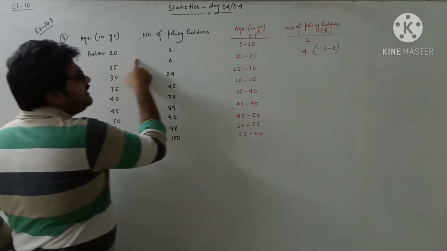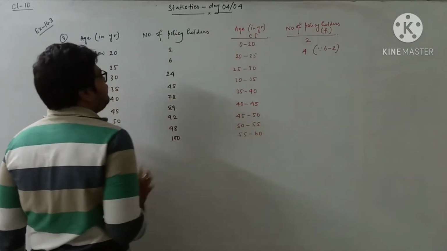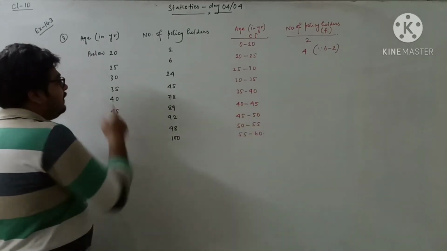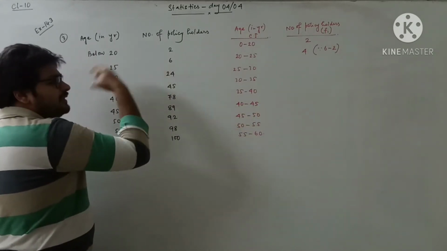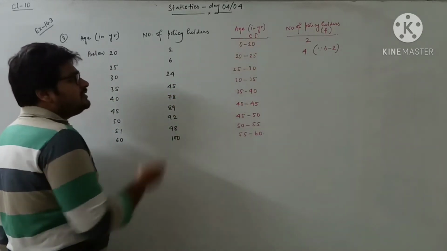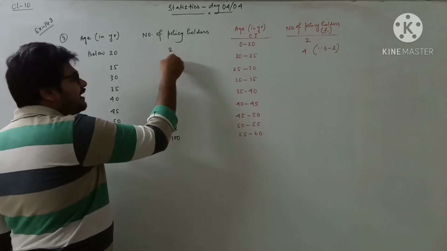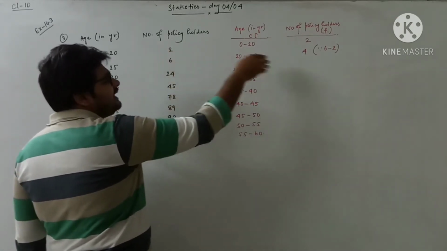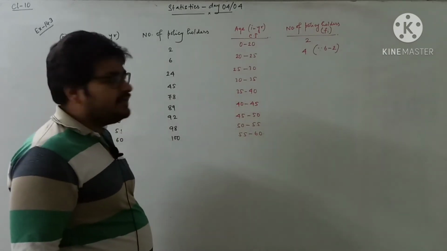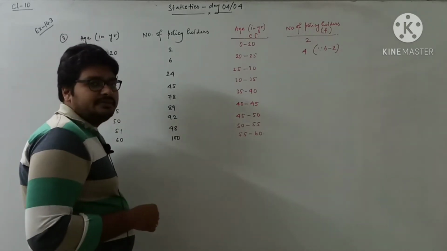Below 20 means 0 to 20, there are 2. Below 25 means 0 to 25, total 6, but I need 20 to 25. If I subtract 0 to 20, I get the number of policyholders belonging to 20 to 25. So that is 4.